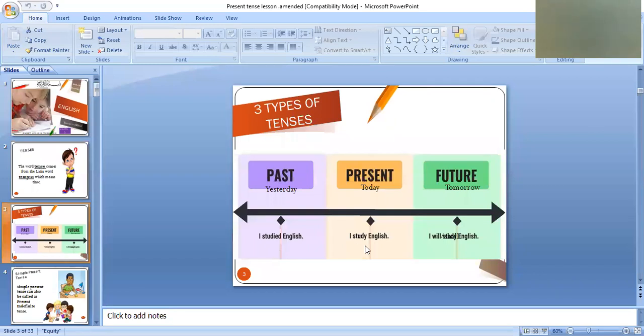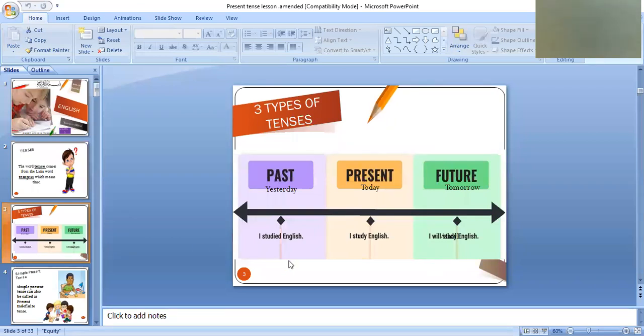But here, I study English. Look at this verb. The verb study tells us that the action is taking place in the present. The action is taking place at the moment. So in this sentence, I will study English, it tells us that the action will happen in the future.